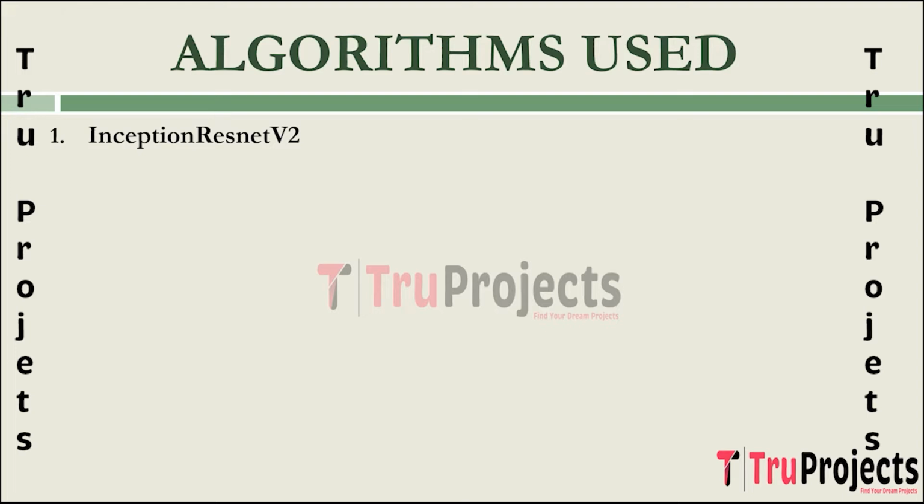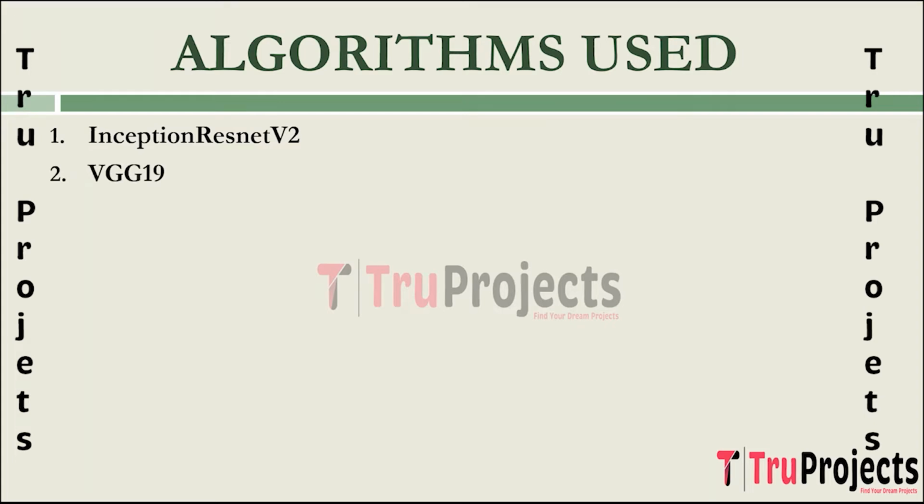With the global average pooling and batch normalization, Inception ResNet V2 excels in image classification tasks, making it suitable for intricate pattern recognition in applications like deepfake detection. Inception ResNet V2 is chosen for its ability to capture intricate features at different levels of abstraction. The combination of Inception modules and ResNet residual connections makes it suitable for detecting complex patterns in images, which is crucial for deepfake detection.